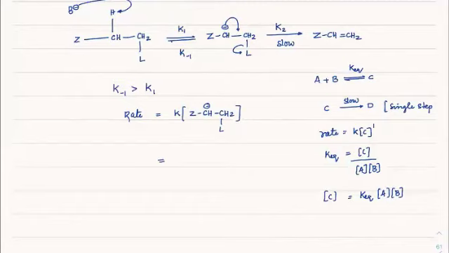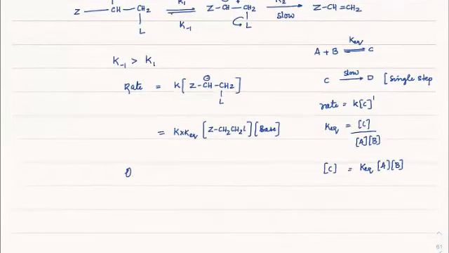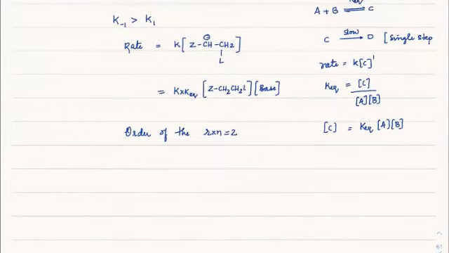Instead of this intermediate, I can write K equilibrium multiplied by the substrate, ZCH2CH2L, into the base. So can I say the order of the reaction is 2? But the molecularity should always be written for the slowest step, and that is 1. That is why the mechanism is read as E1CB.